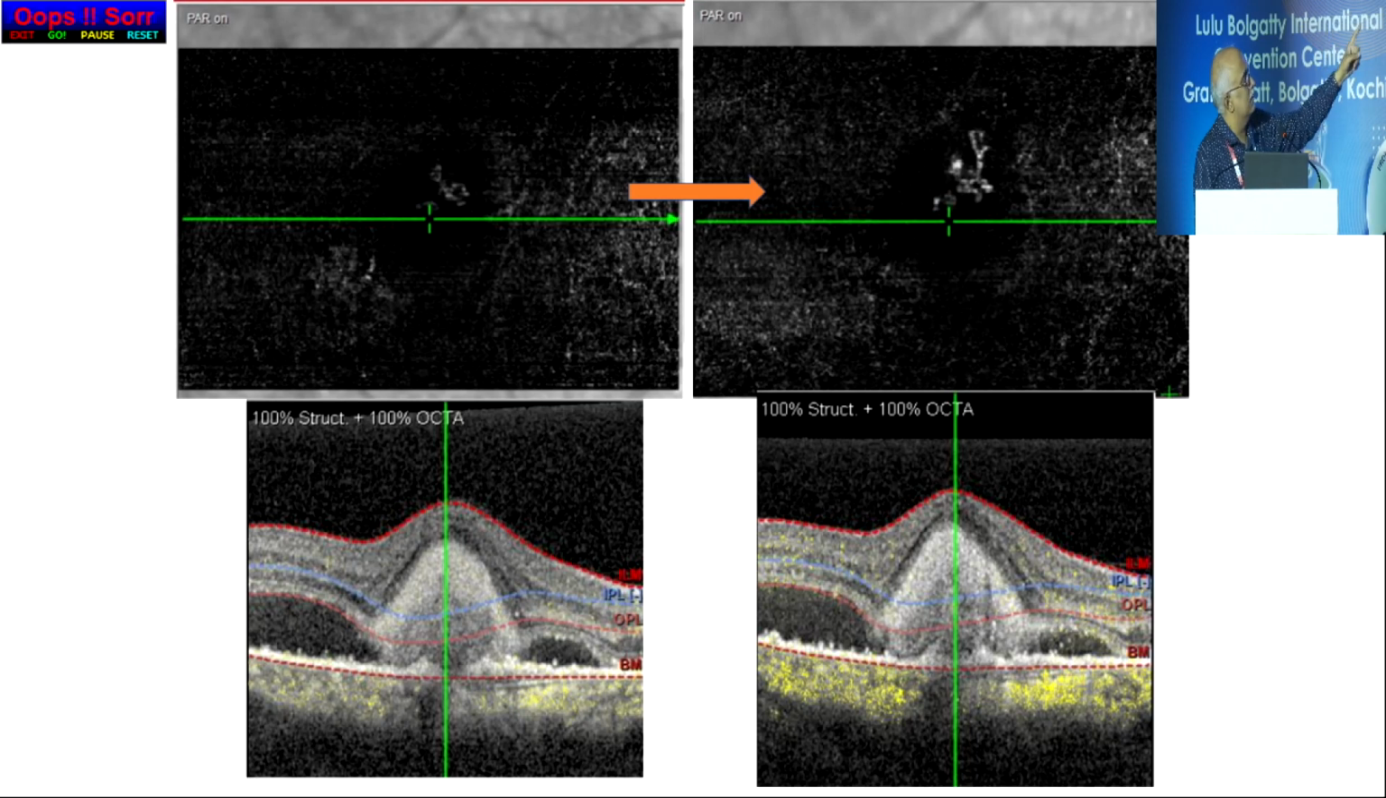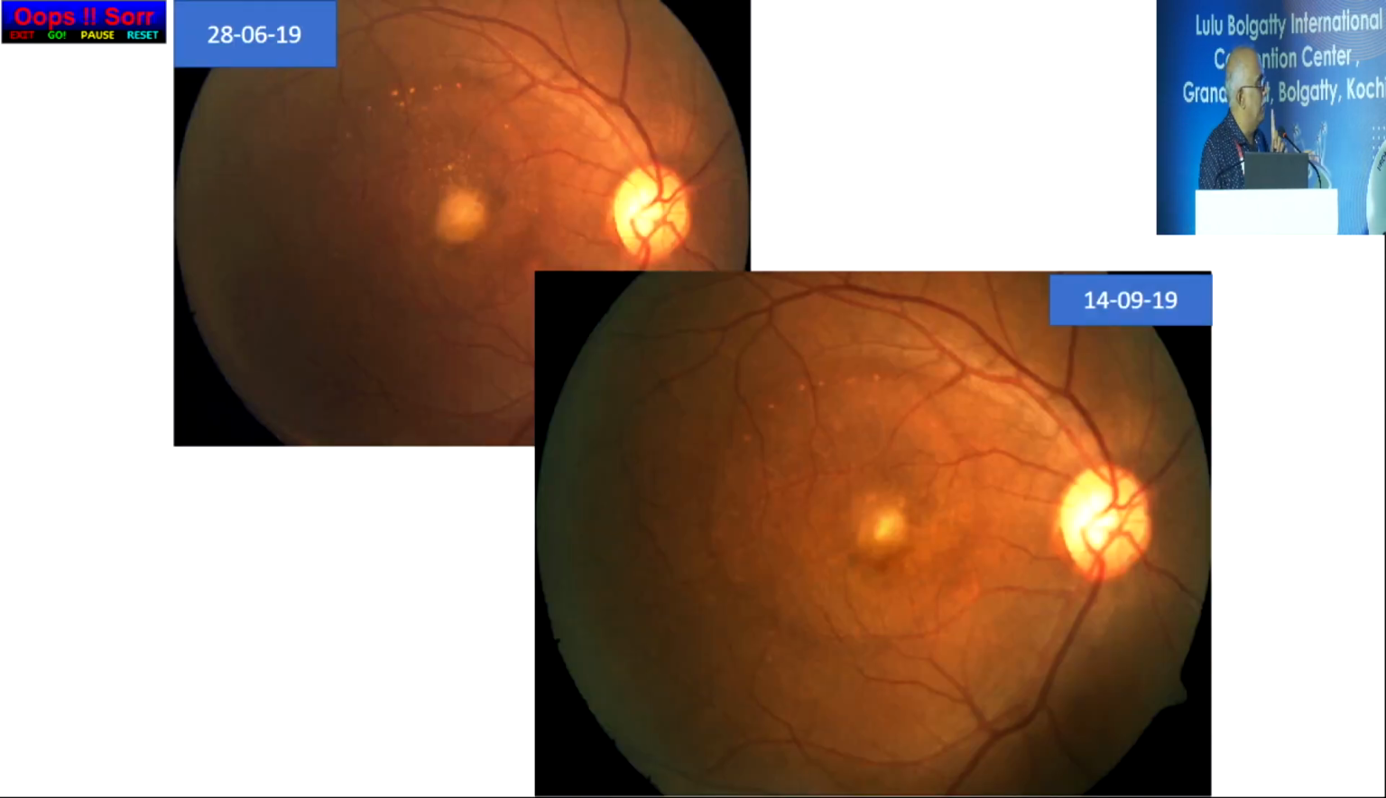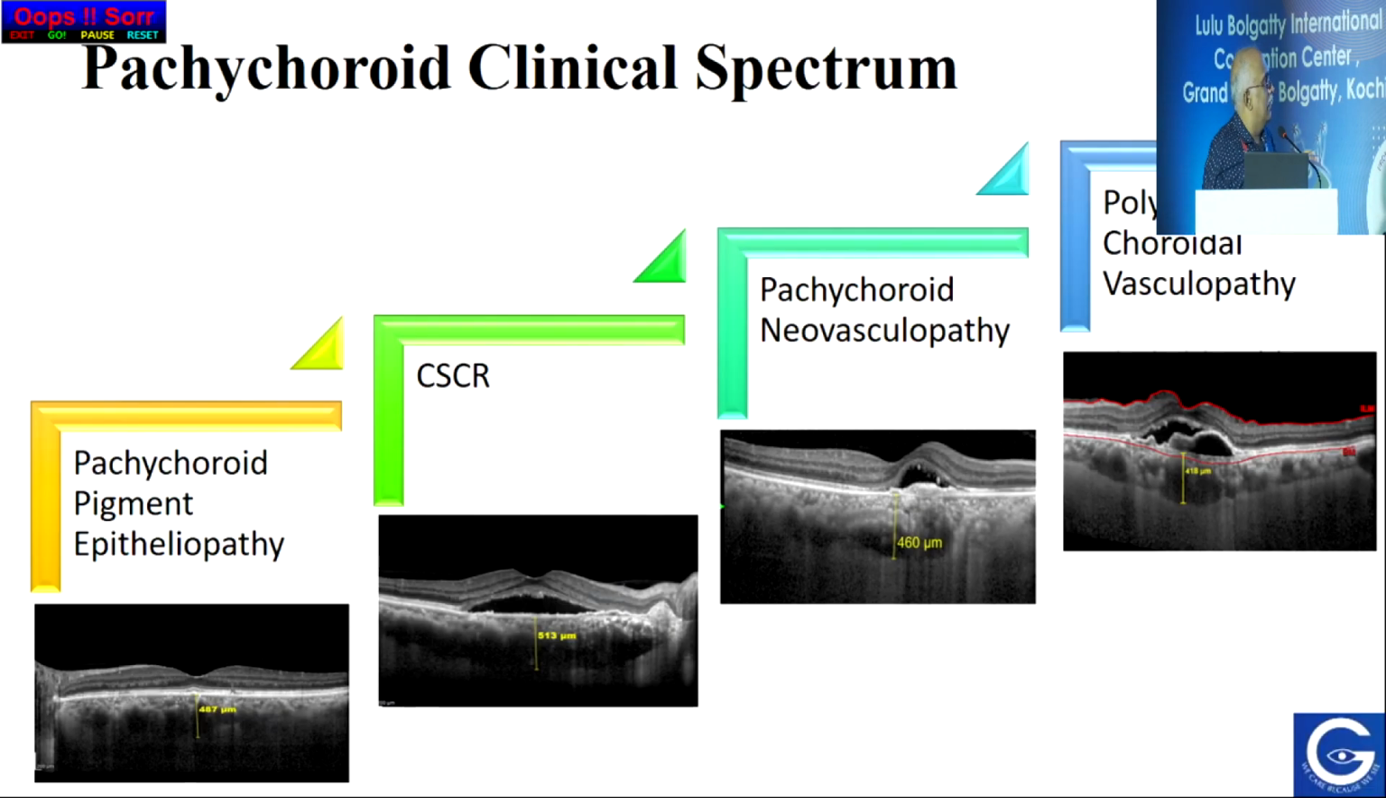Then OCTA showed neovascularization, that is a network there. So it is going into the next stage, PCN, pachychoroid neovasculopathy, and it was treated with anti-VEGF. Then it responded and became flat. But fibrin will take months to resolve, and some improvement has to come. It will take months. So these are some OCTA biomarkers you can see, and which will be useful.